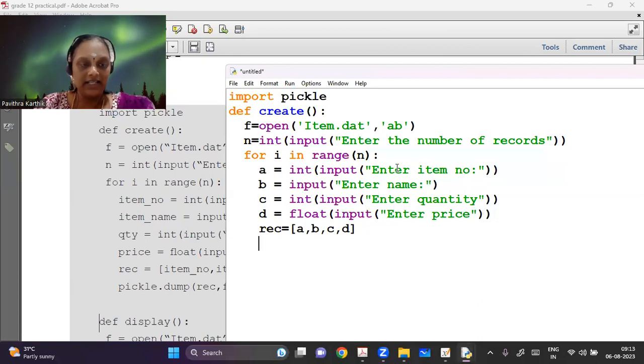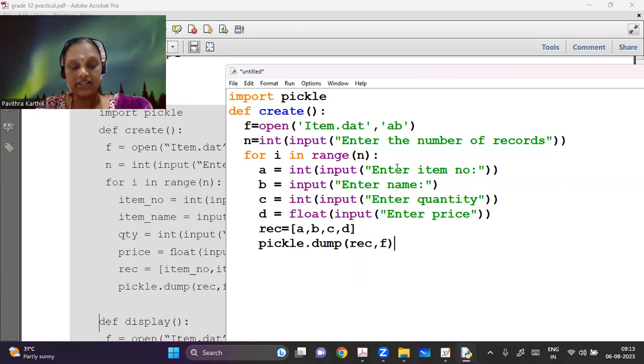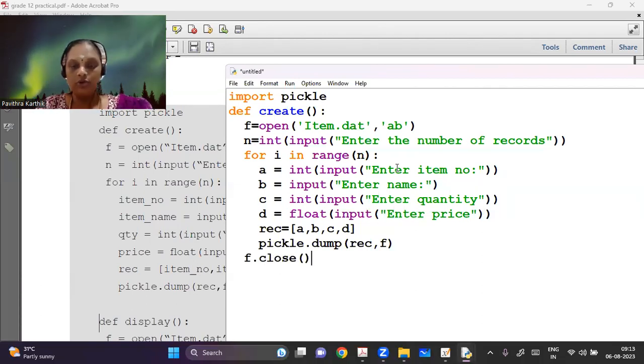Now, once the record is created, I can just say pickle.dump. The syntax comes here in italics for you; in the exam, you will not have that. So it's going to be record, comma, file. The file is F, I have given the name F to it. So now this is done. Every time I enter a value, it is being put into the file. Let's say I am taking 3 records, 3 values are created, and this function is done. And once I come out, I have missed it here, but yes, I have to do an f.close. So f.close will make sure that there is nothing left there and the file is neatly closed.